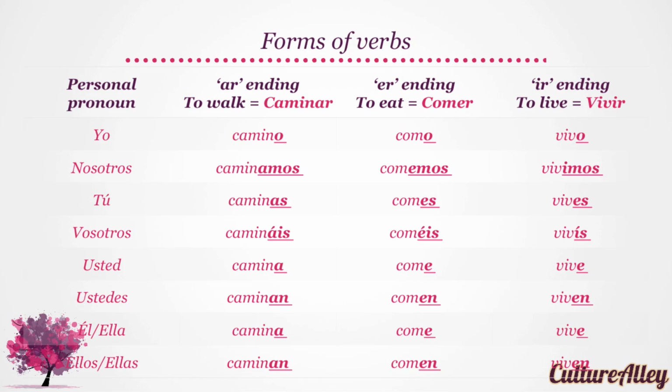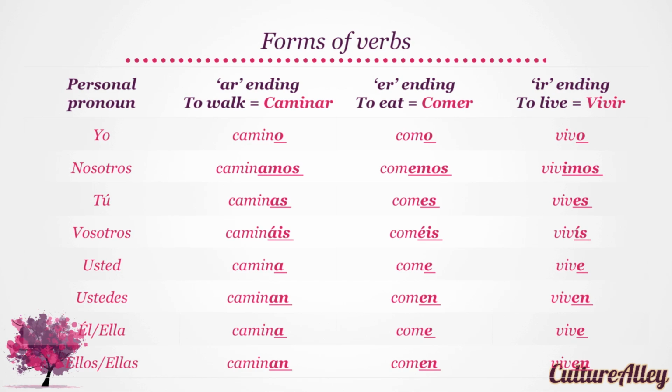Next, we look at the forms of to eat or comer, which ends in ER. Yo como, nosotros comemos, tú comes, vosotros coméis, usted come, ustedes comen, él or ella come, ellos or ellas comen.